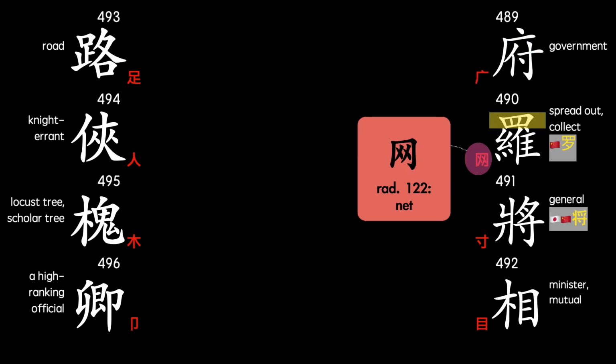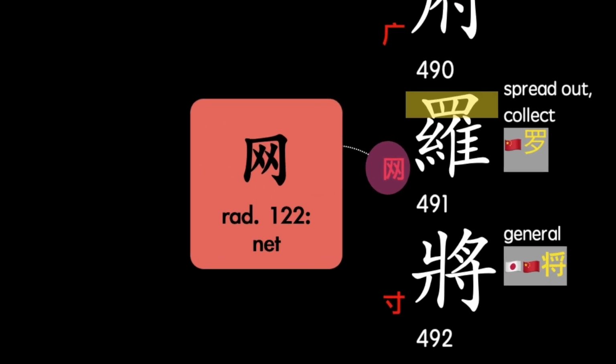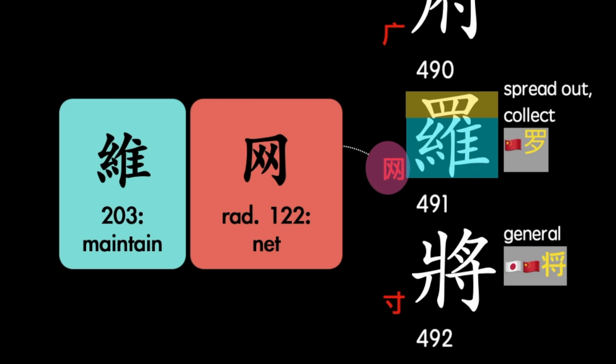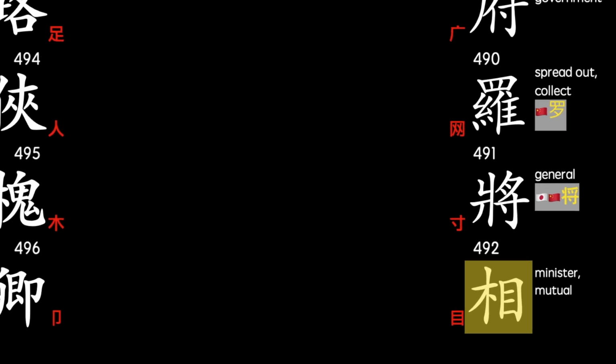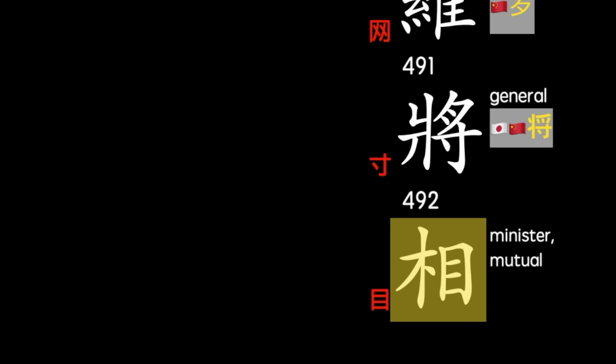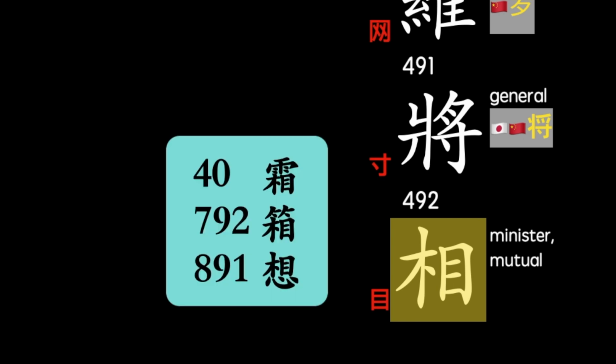Next, look at the radical for 490. I'm going to mention this radical later in the extended notes part of this lesson, but for now, just note that it is the net radical. Also note that the lower section of this character is a distinct character that appears elsewhere in the classic. On to character 492. I'm not going to break down this character, but I want to remind myself that it appears within 3 other characters of the classic, shown here.